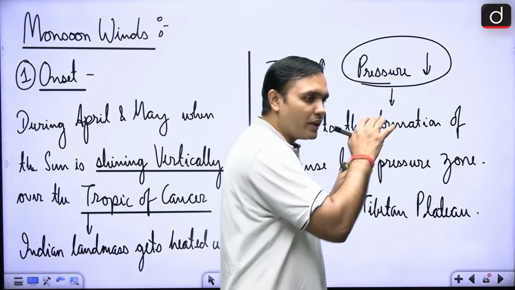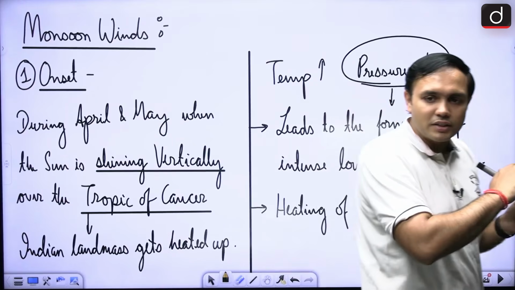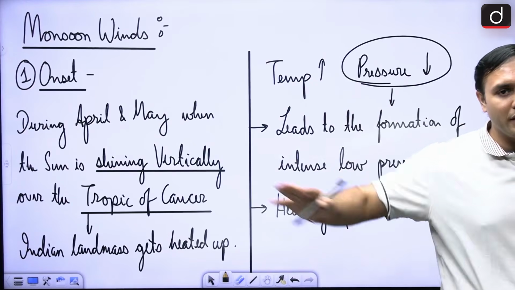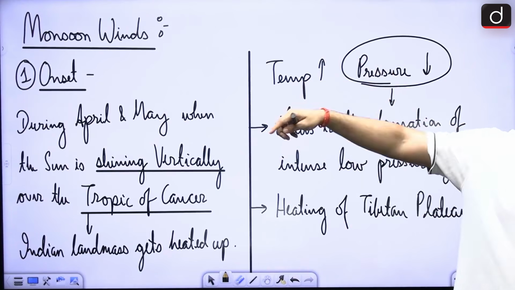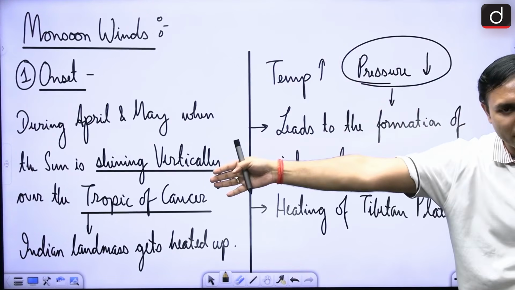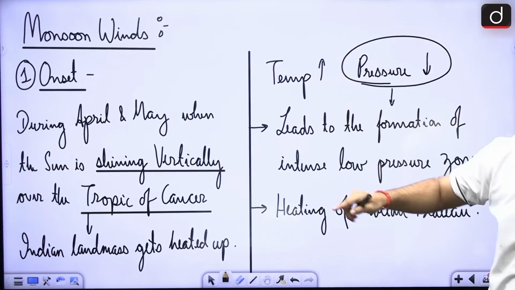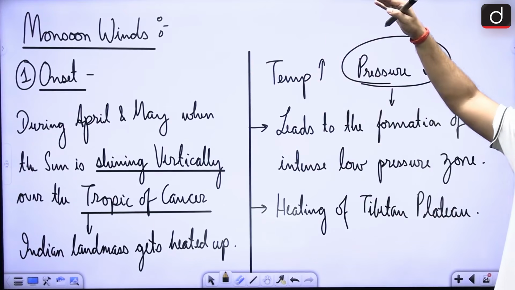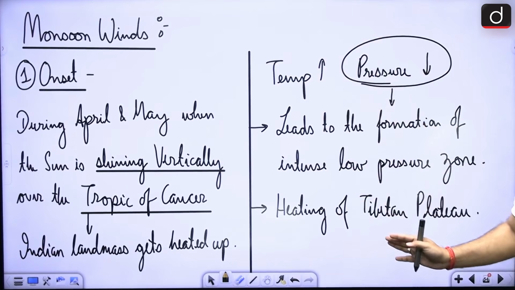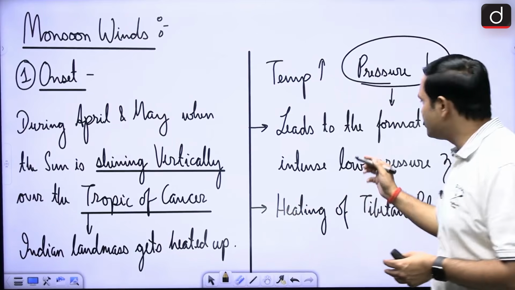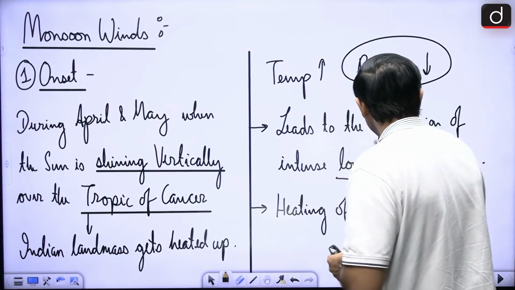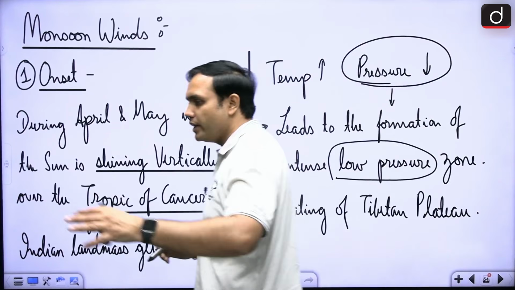All the things that you have already studied before, you are going to use here and understand the monsoon rains. So first of all, during the summer months, the sun's rays are directly falling on Tropic of Cancer. Hence there will be increase in temperature leading to decrease in pressure. So a very important thing that is happening is that a low pressure zone is being created in the Indian